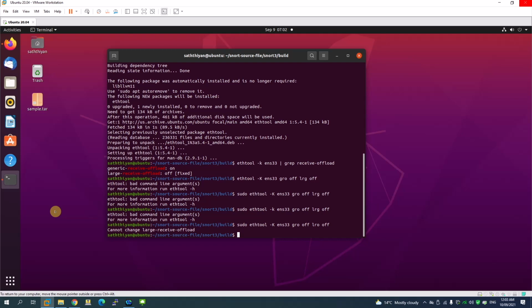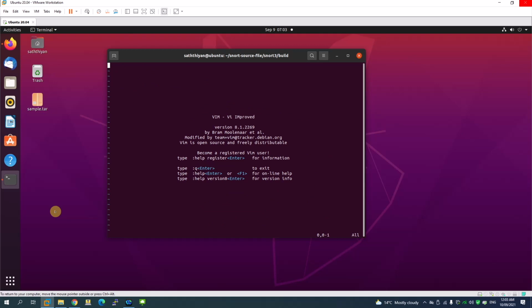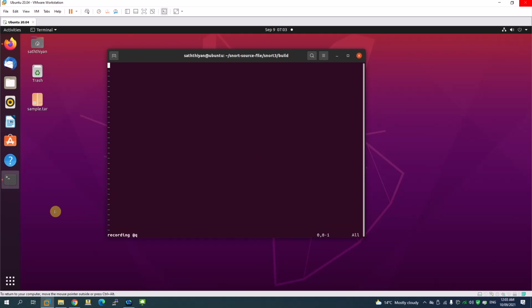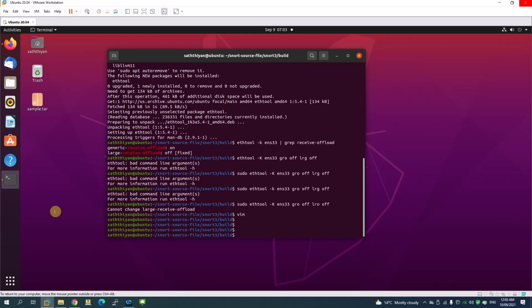Now let's run some commands. We're going to open up a new file in the vim editor. For that, we need to make sure that we have vim. So hopefully we have got vim. Yep, cool. We got the vim editor here. So let's quit. Step 2. Right, so the vim editor is there.